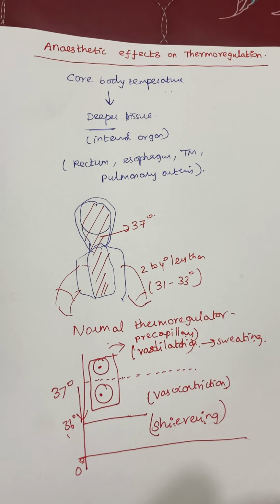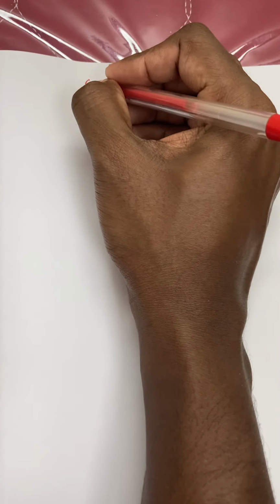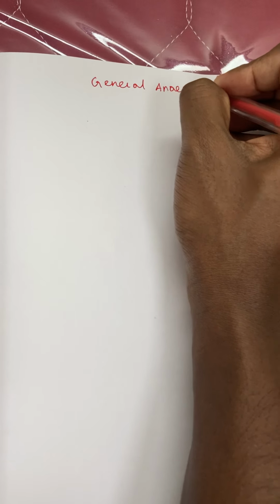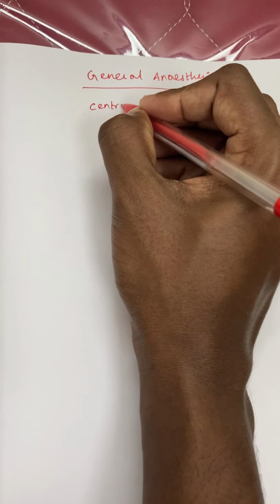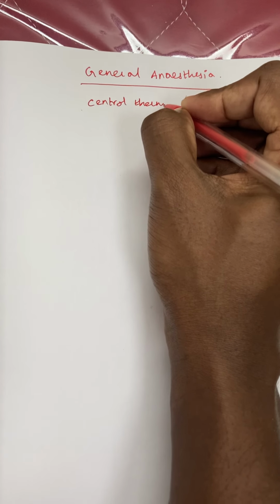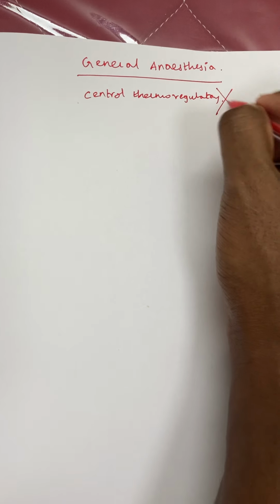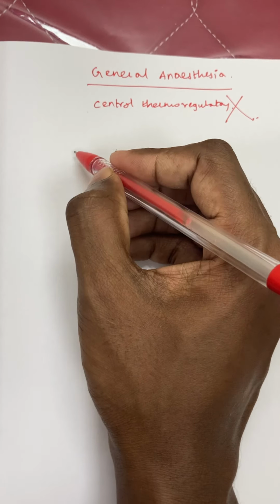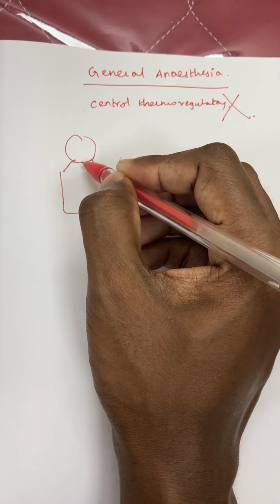Now we are going to see how the changes happen in the general anesthesia patient. If the patient is planned for general anesthesia, you have to know three conditions, because the central thermoregulatory mechanism will go off when the patient is put on general anesthesia. The same mechanism will be inhibited. As I told before, the core temperature is more concentrated in which compartment? Your trunk and head compartment.